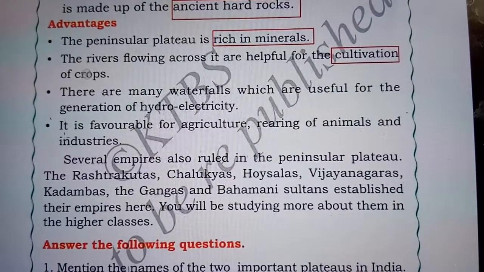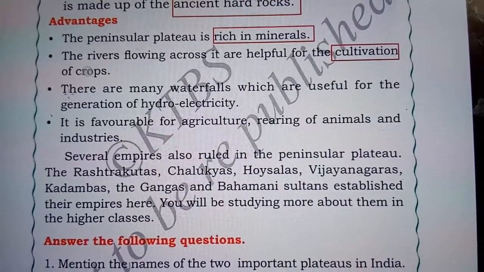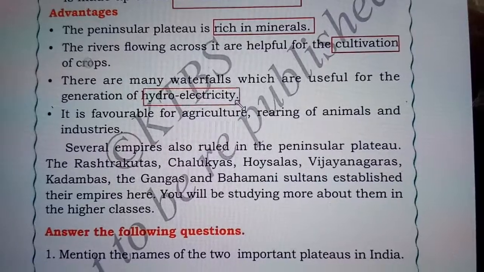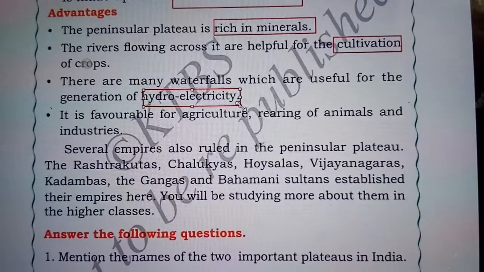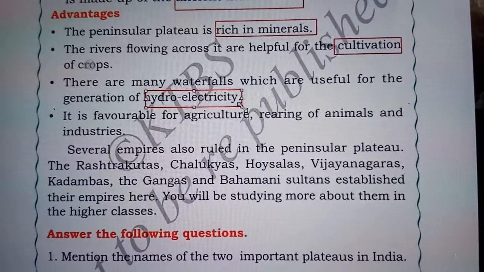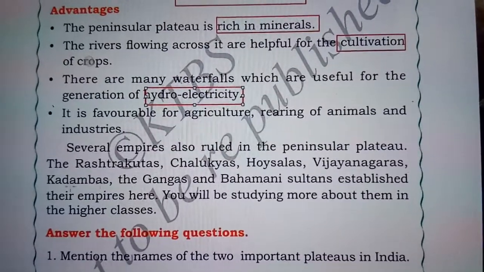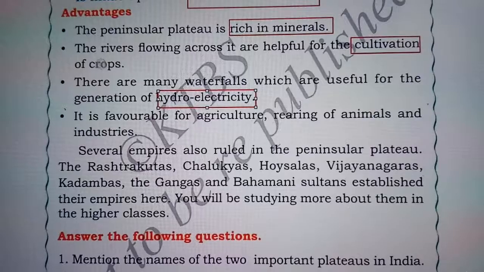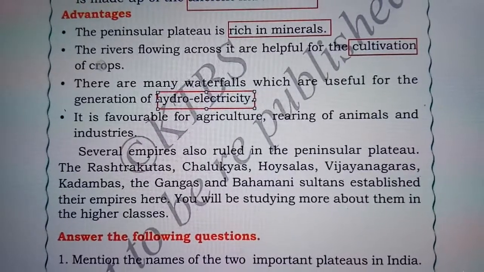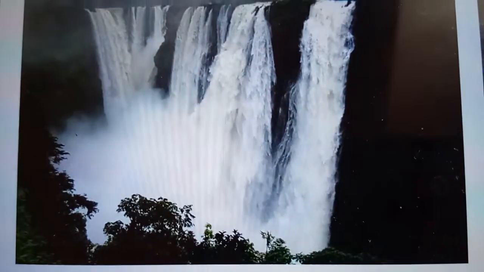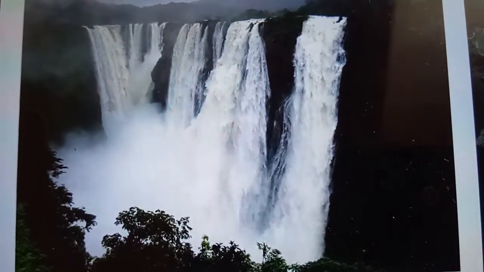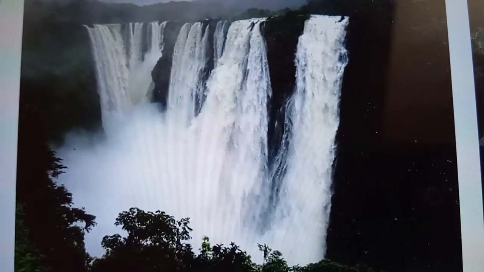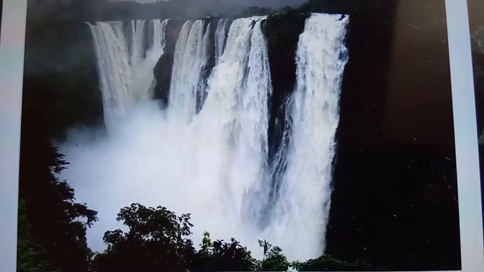Next, there are many waterfalls which are useful for the generation of hydroelectricity. Hydroelectricity can be generated using the force of the flowing water. One such project in Karnataka is found on the river Sharavati, which then drains into the Jog Falls. This is the image of Jog Falls, which is found in Shivamogga district.